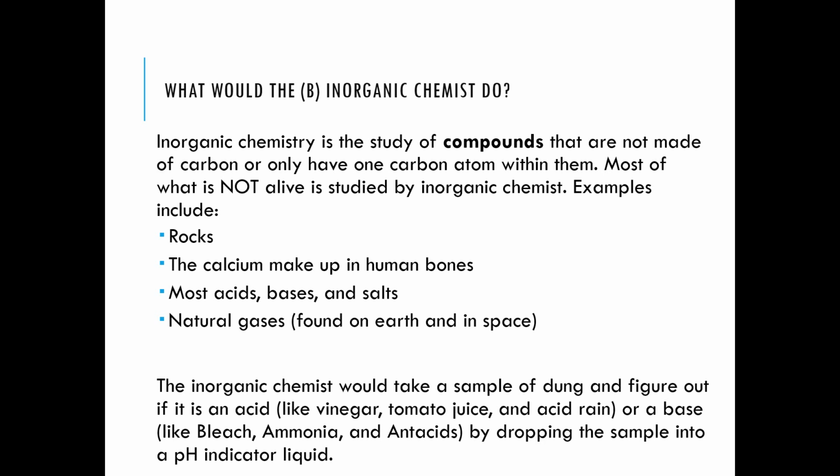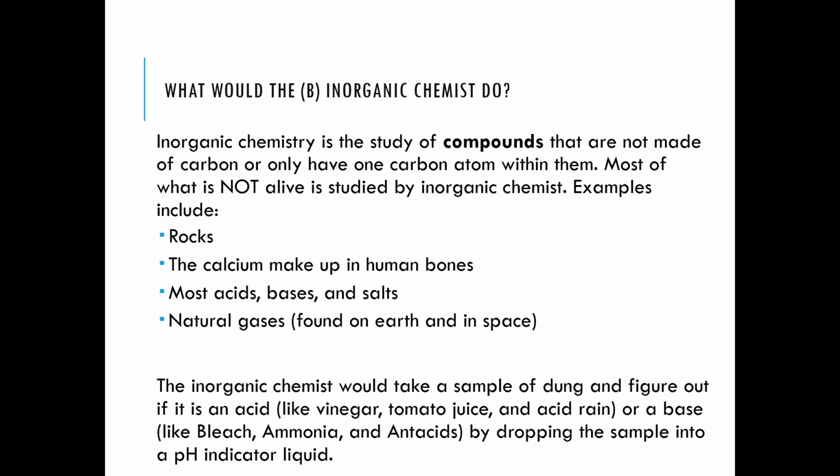So in our scenario, the inorganic chemist would take a sample of dung and figure out if it is an acid like vinegar, tomato juice, and acid rain, or a base like bleach, ammonia, and antacids, by dropping the sample into a pH indicator liquid. So what does that mean? It means that a sample of dung will be taken by the inorganic chemist, and he will drop that sample into a pH indicator liquid.